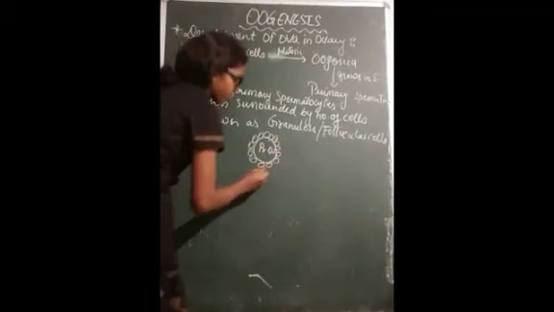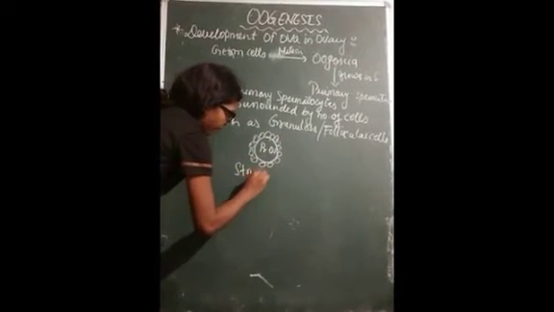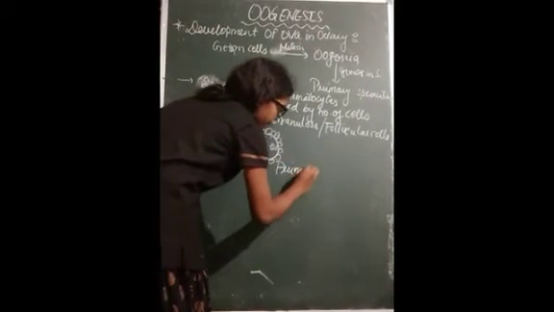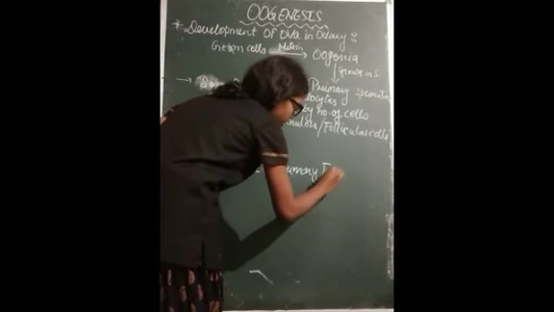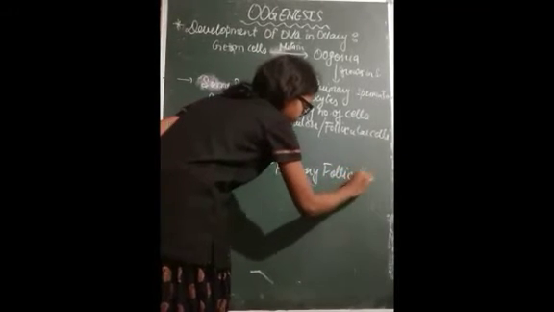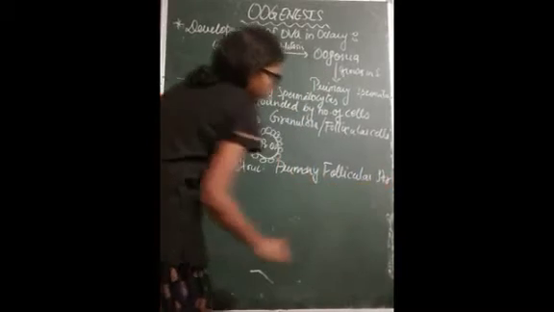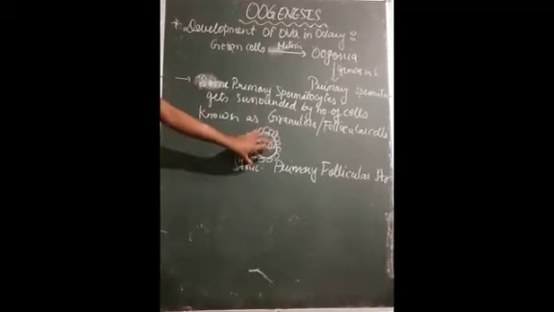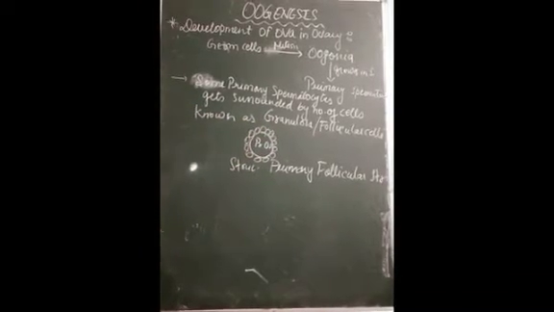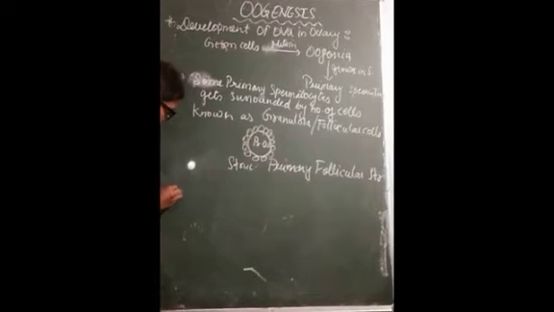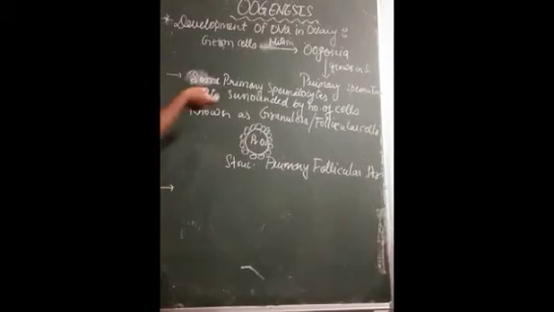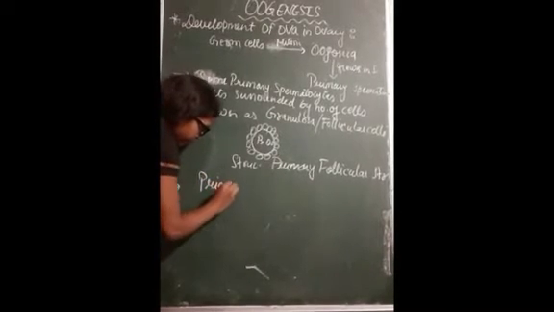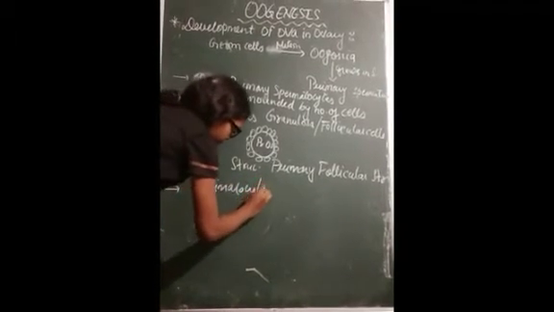So this structure is known as the primary follicular structure. We can see the follicular or granulosa cells surrounding the primary oocyte. So this structure is known as the primary follicular structure. Now what happens next? As the primary oocyte grows in size,